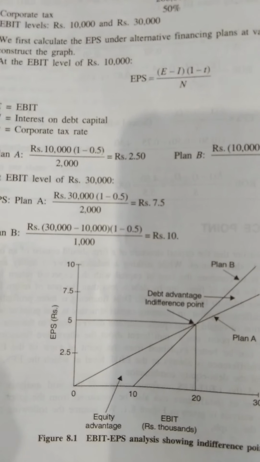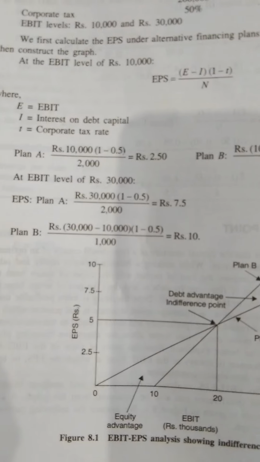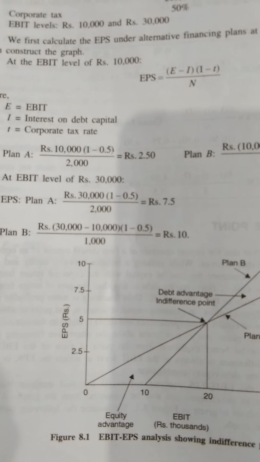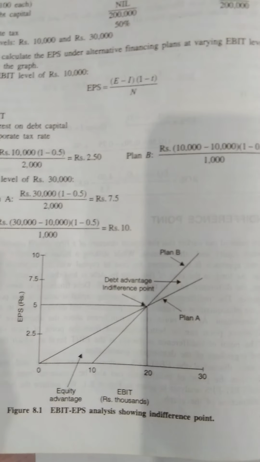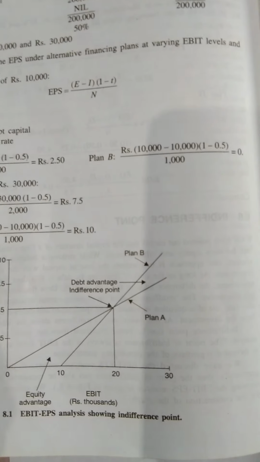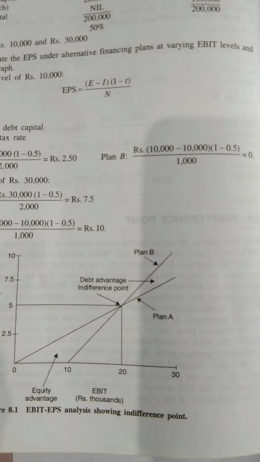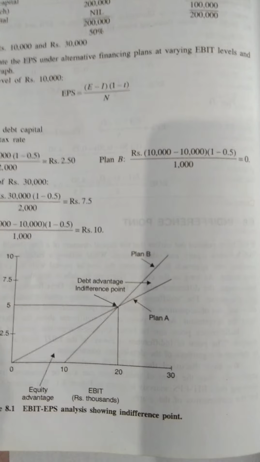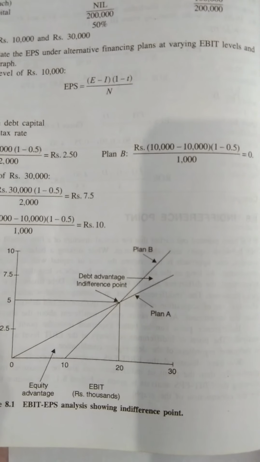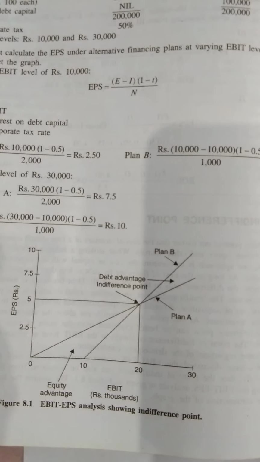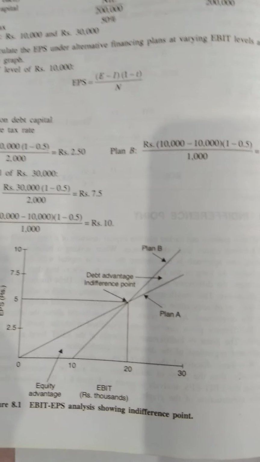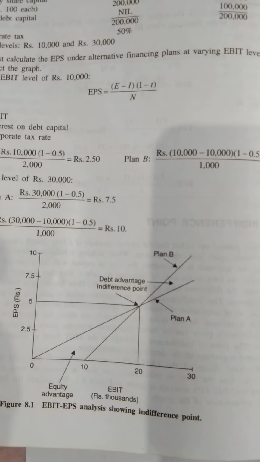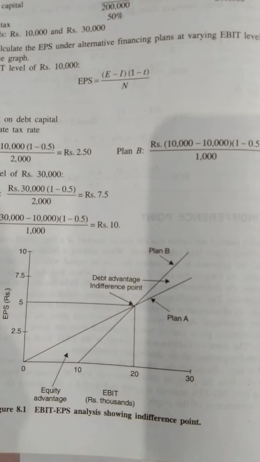That means the EPS level is 7.5 for plan A or firm A and for firm B. Understood? So we have concluded about the EBIT-EPS analysis or indifference point of a firm, how to calculate. I think students you have understood, and very good afternoon to all of you.